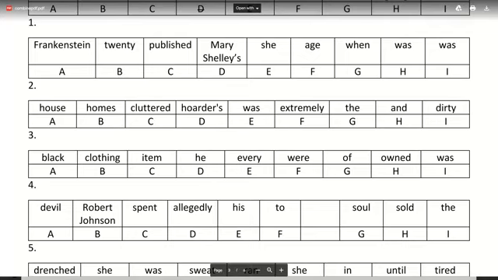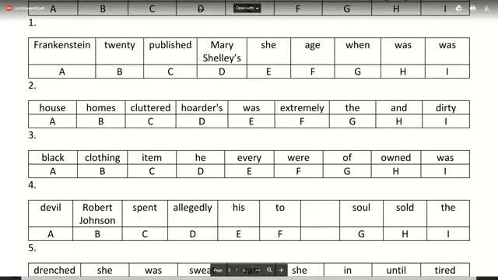No, Pankaj is still going on. Gitanjali got the right answer. The hoarder's house was extremely dirty and cluttered. Home is not needed. Well done.